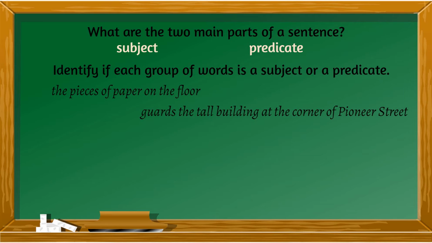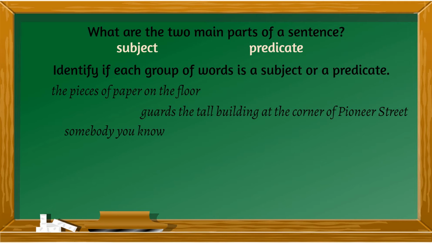Next one, guards the tall building at the corner of Pioneer Street. Guards, who guards? Maybe some people or some men. A guard or a man guards the tall building. So guards here is a verb. So this can actually be used as a predicate. So this becomes a predicate.